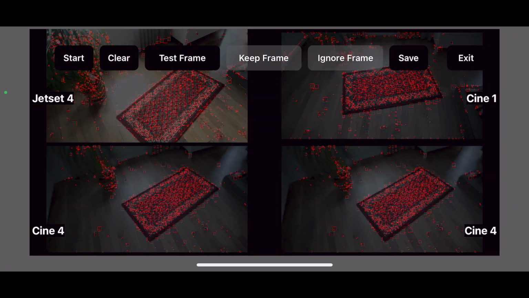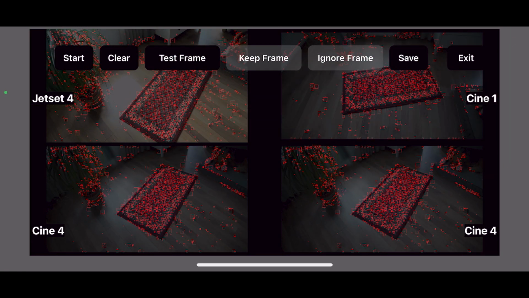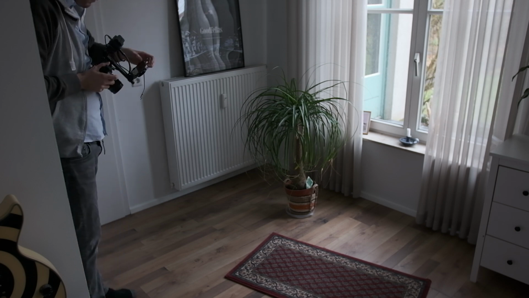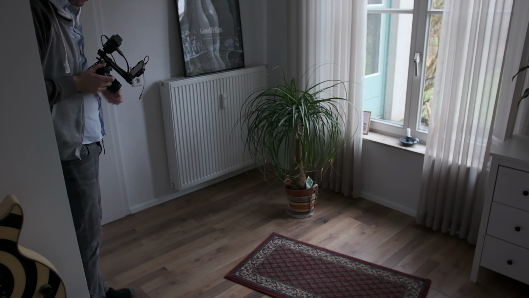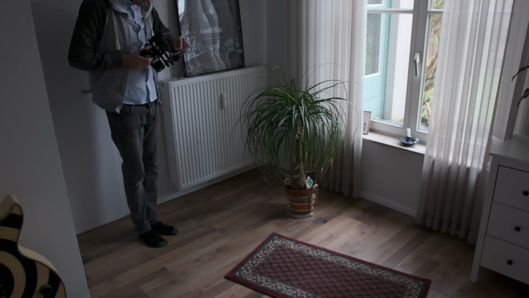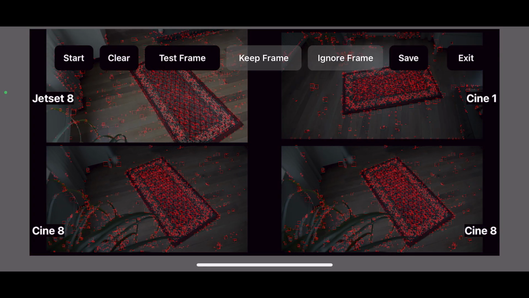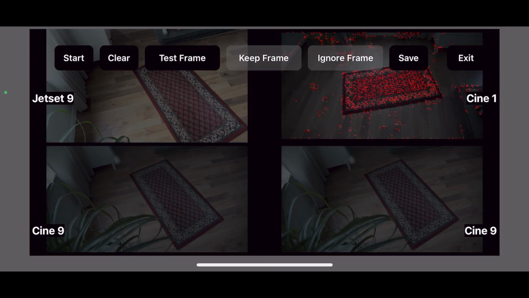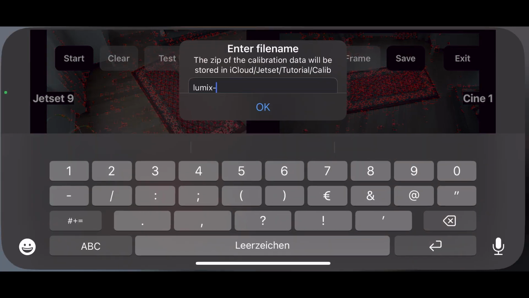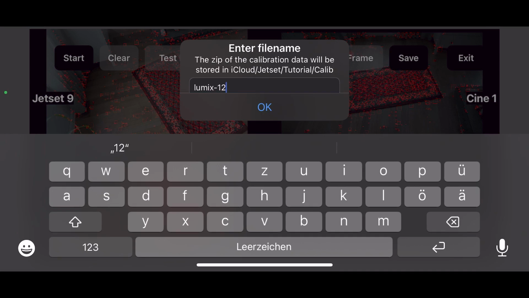And the app advises you to have at least 8 different frames. The best way to do that is to go around the carpet and take different frames from different perspectives in order to calibrate your iPhone and your production camera in the best way. After you've picked at least 8 to 10 points, you can click on Save and give the preset a name. In this case, we want to call this Lumix 12mm, and we're good to go and save this. And don't worry, we just have to do this once for each project.